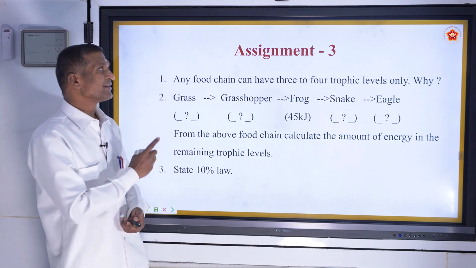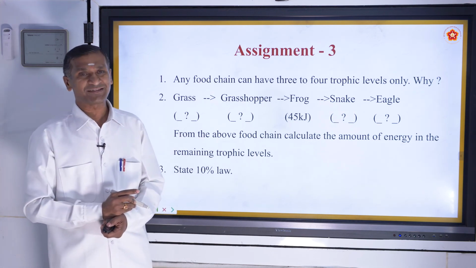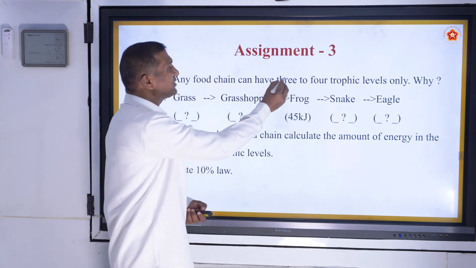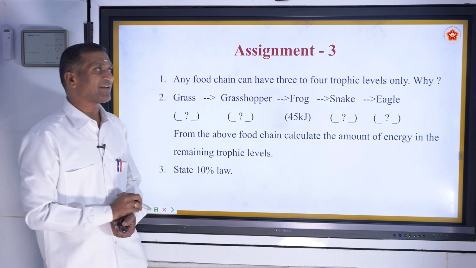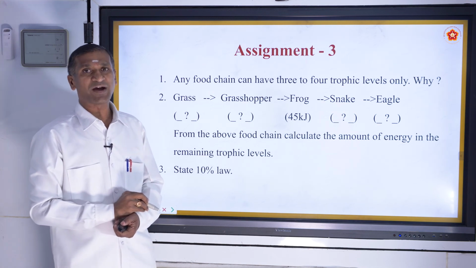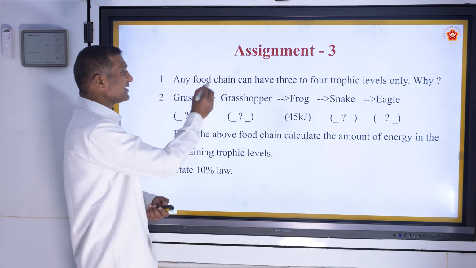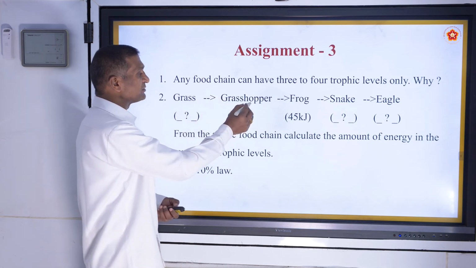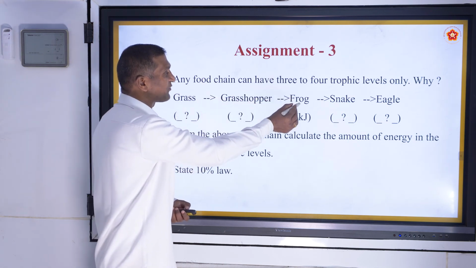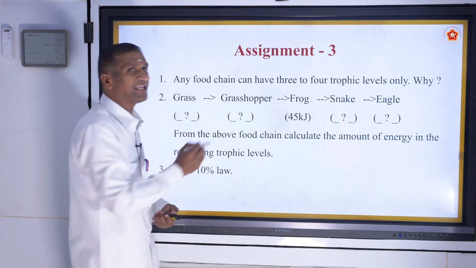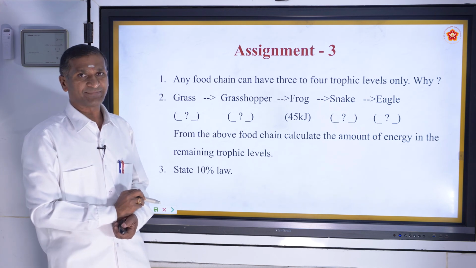Coming to assignment 3. Any food chain can have 3 to 4 trophic levels only. Why? Grass is eaten by grasshopper, the grasshopper is eaten by frog, the frog is eaten by snake, and the snake is eaten by eagle. This is a food chain.